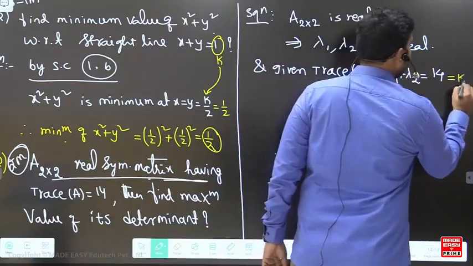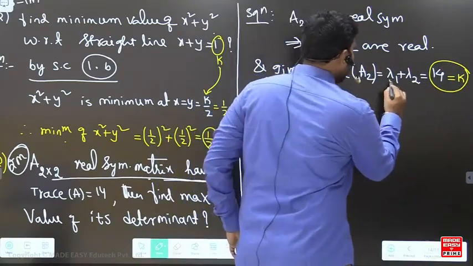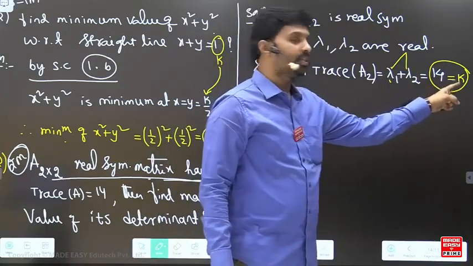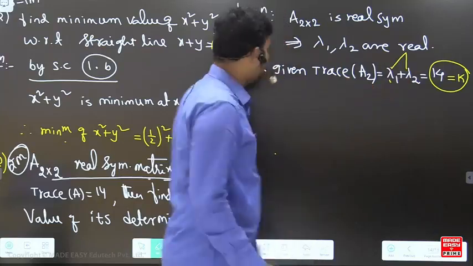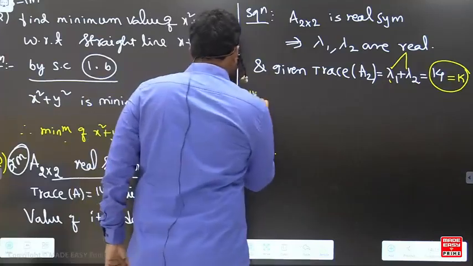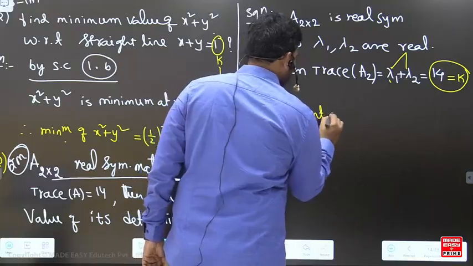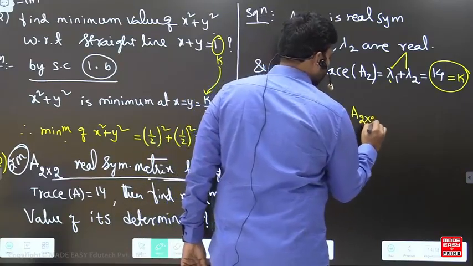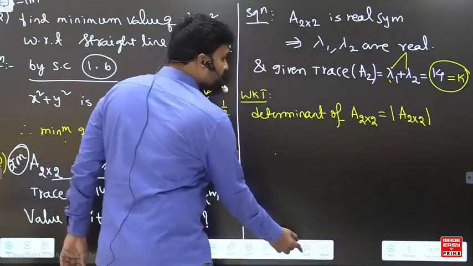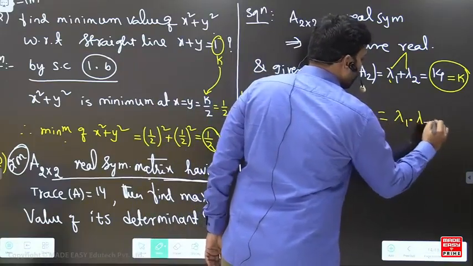So this 14 is equal to k. I am saying that suppose lambda 1 plus lambda 2 is equal to k, where lambda 1 and lambda 2 are real, and the sum of these two is nothing but k, which is 14 here. Now he is asking the maximum value of its determinant. So we know that the determinant of A 2 by 2, that is mod A, is nothing but the product of lambda 1 and lambda 2 here.